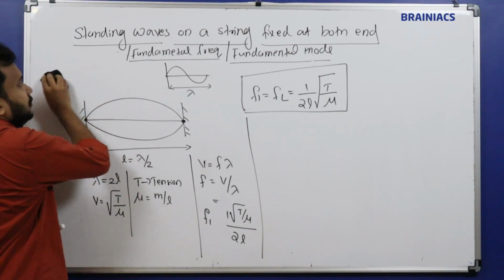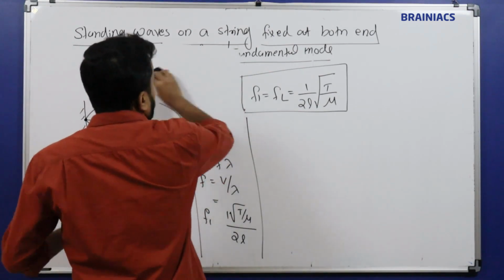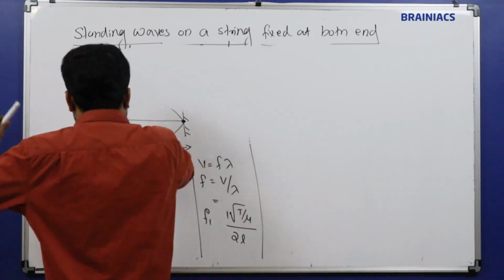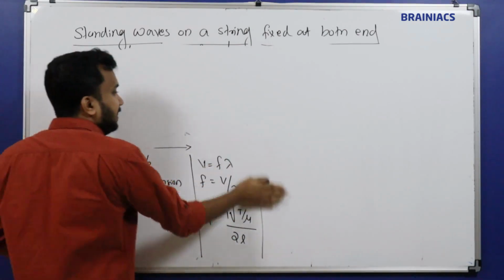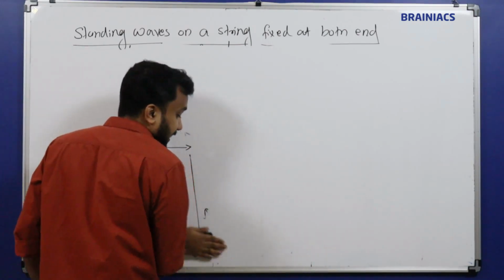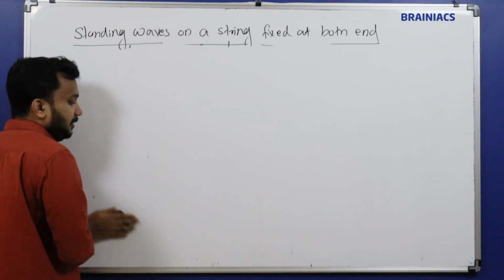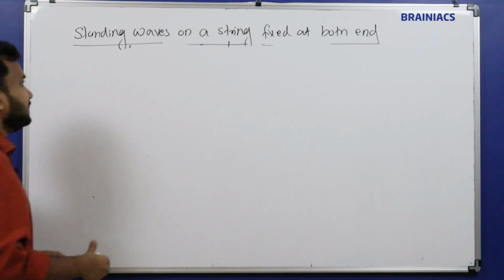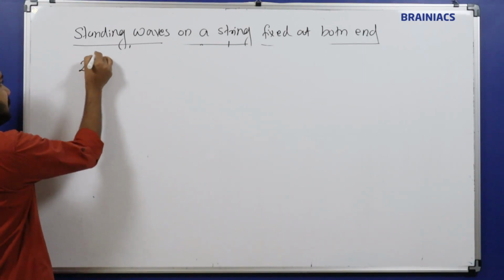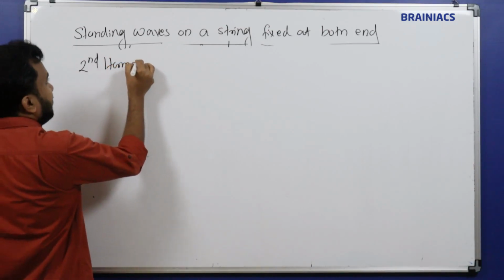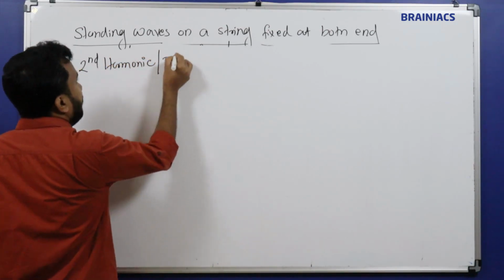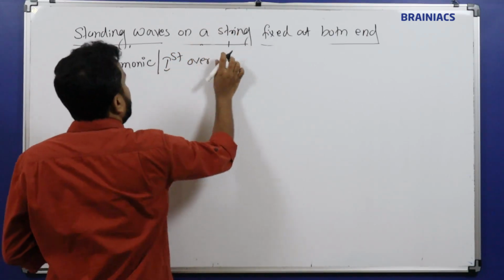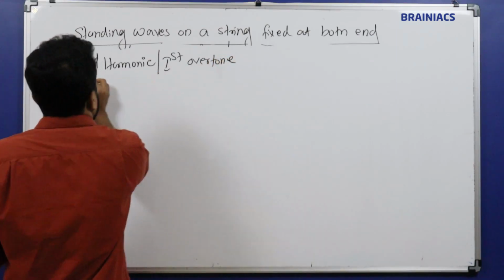So let's go to the next one. The first harmonic is the fundamental criterion. Next, after the first harmonic, what will be the second, meaning the next possible combination? The fundamental is the very basic one, and from the basic one we can form the next one, called the second harmonic. The second harmonic has another name, the first overtone.